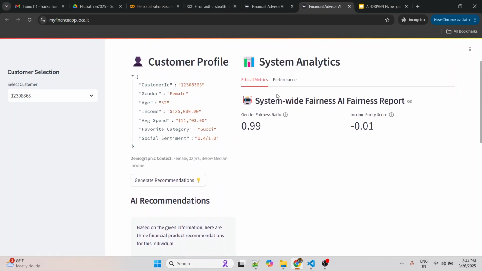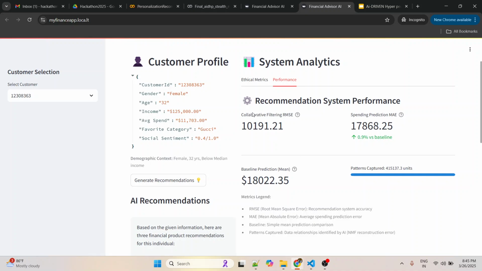It also gives the fairness of the entire data, like whether the data is biased with respect to gender, or with respect to income groups. We want to ensure that the model is not biased. Once the recommendation comes up, you can also look at the performance. We have four different parameters: collaborative filtering RMSE, which is root mean square error, MAE, which is mean absolute error, baseline predictions, and patterns captured.